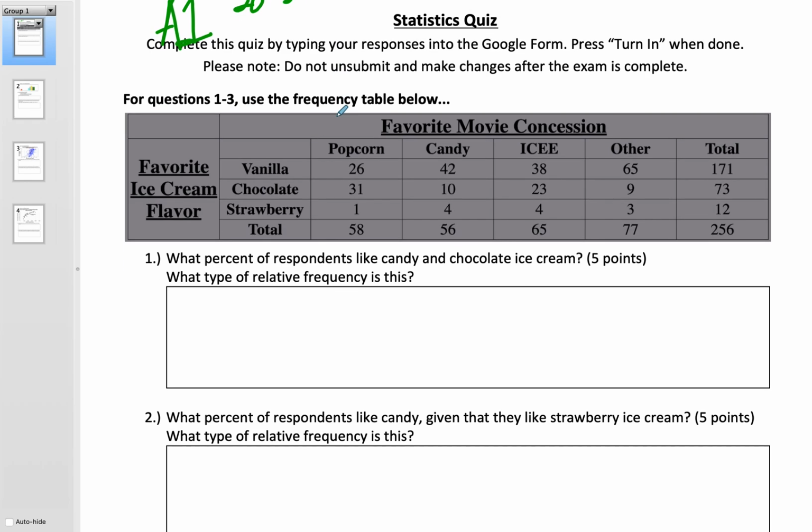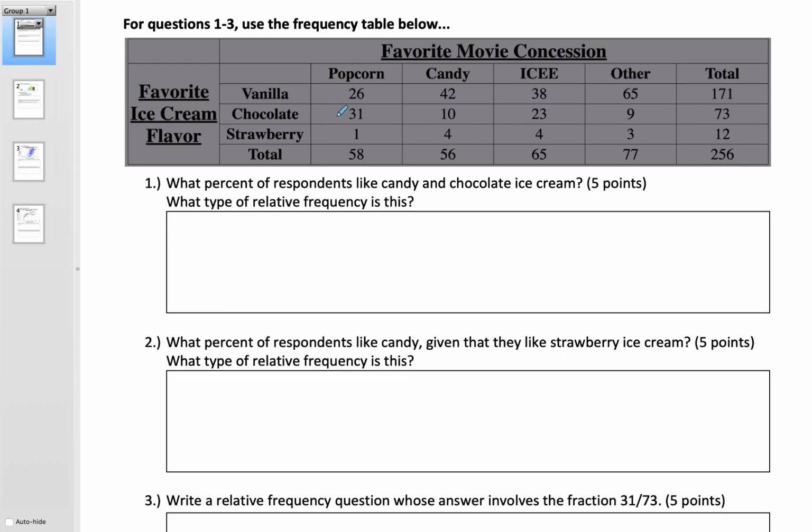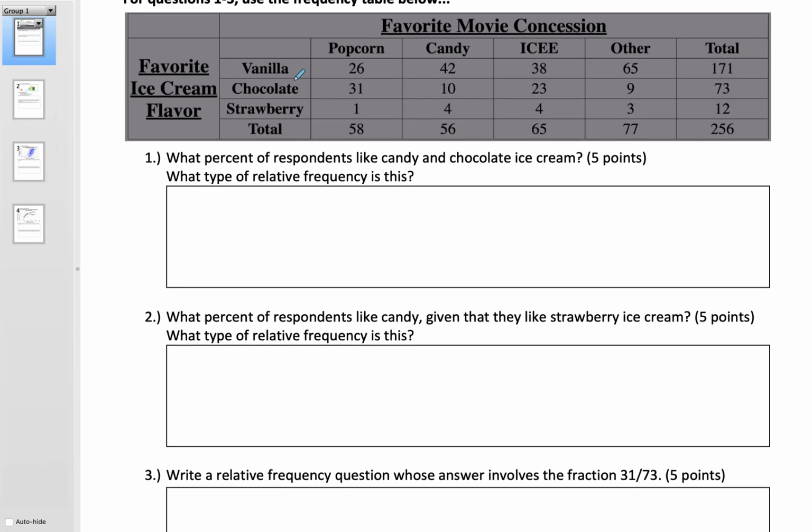Okay, so I'm going to start with this first one here. We got this two-way frequency table. I asked about favorite movie concession and favorite ice cream flavor. So the first question, what percent of respondents like candy and chocolate ice cream? What type of relative frequency is that? So it's 10 people like candy and chocolate ice cream out of 256 people total.